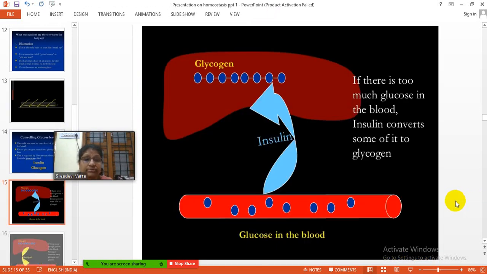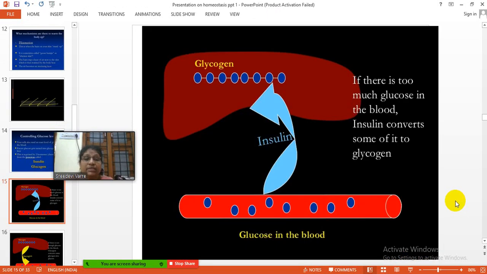Now coming to this, this is about glucose in the blood. These are the blue color particles. They are glucose molecules which are running in the blood circulation. If there is too much glucose in the blood, insulin converts some of it to glycogen. When the glucose levels are raised in the blood, then the insulin converts that glucose into glycogen and stores it in the liver.